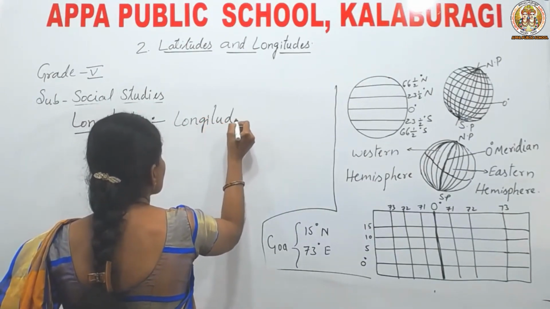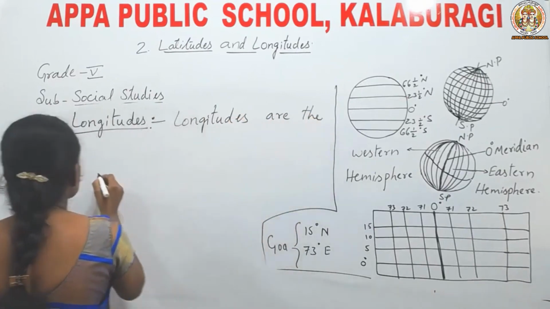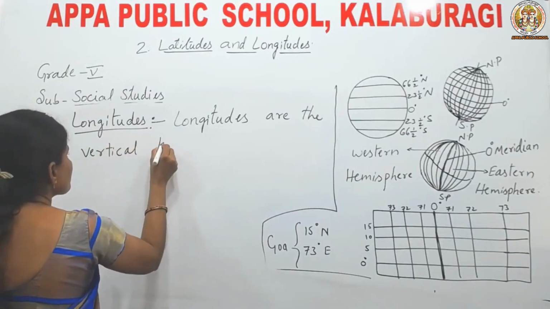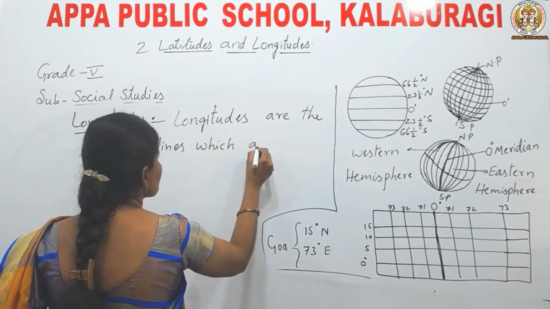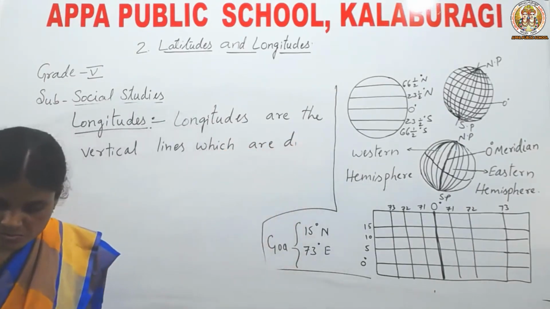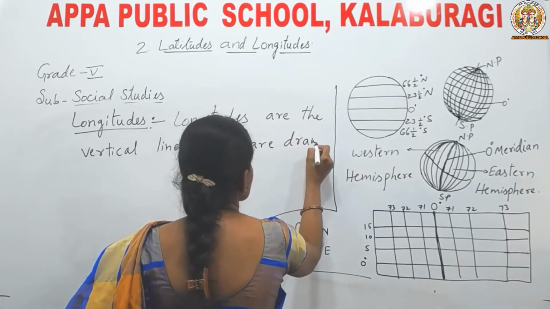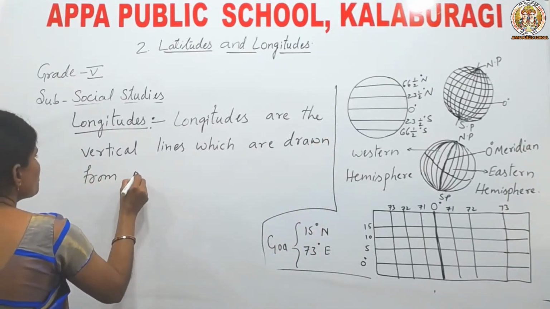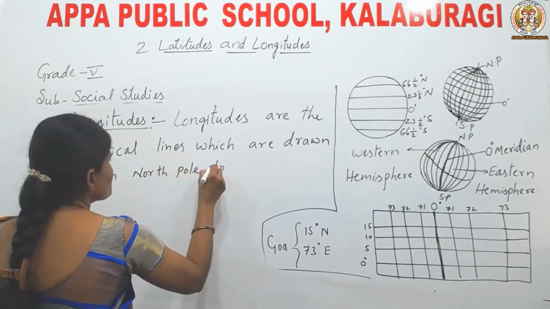Longitudes are the vertical lines which are drawn from North Pole to South Pole.